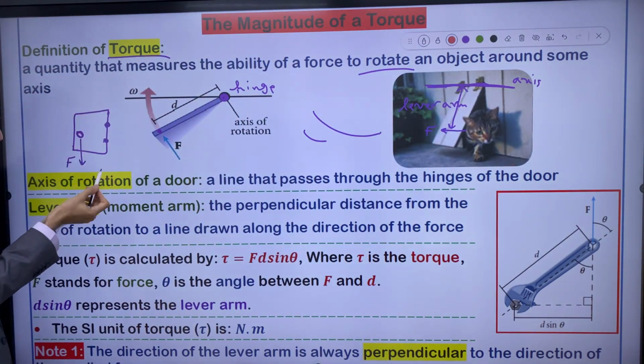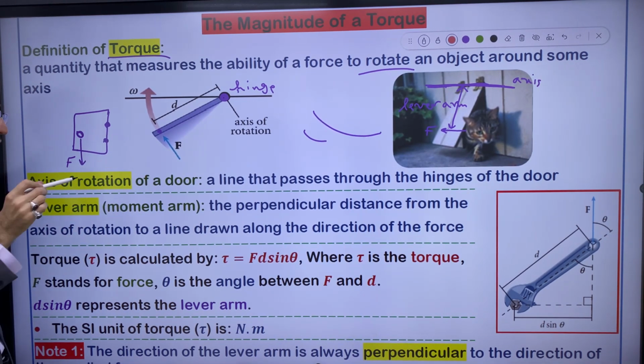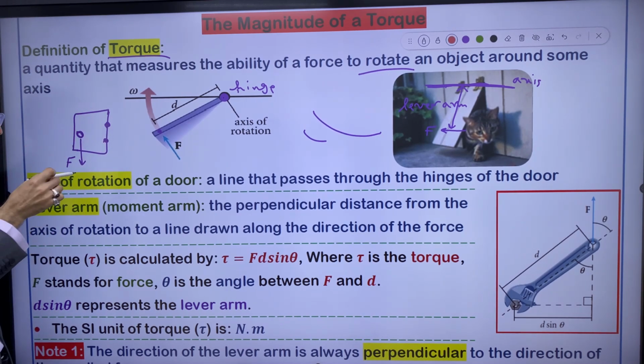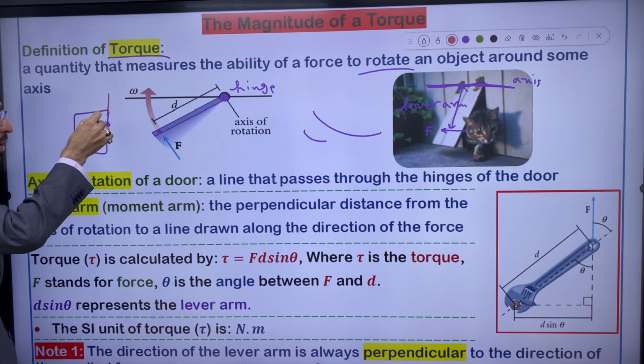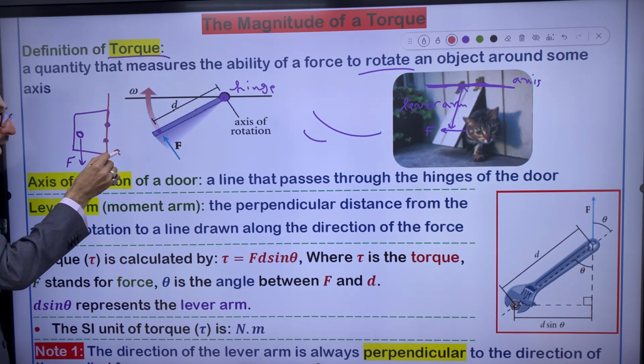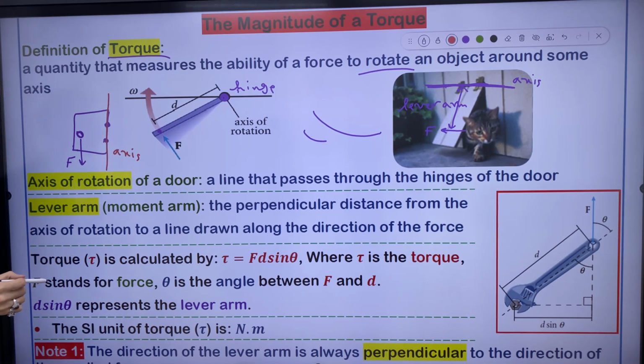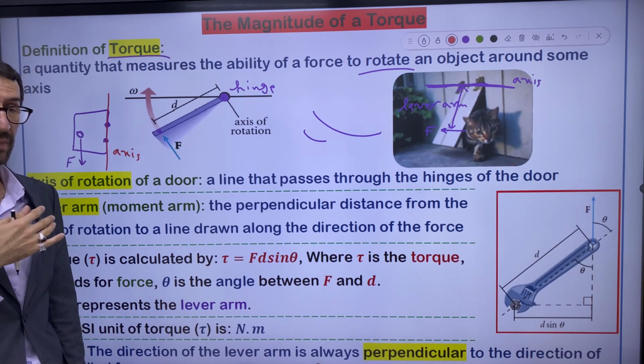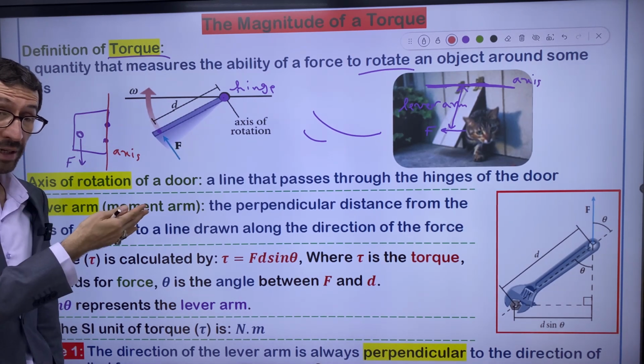Based on this definition, axis of rotation is a line that passes through the hinges. How many hinges are there in this door? Two hinges. And this line is called axis of rotation. So whenever you open and close a door, right, do you apply torque on a door?